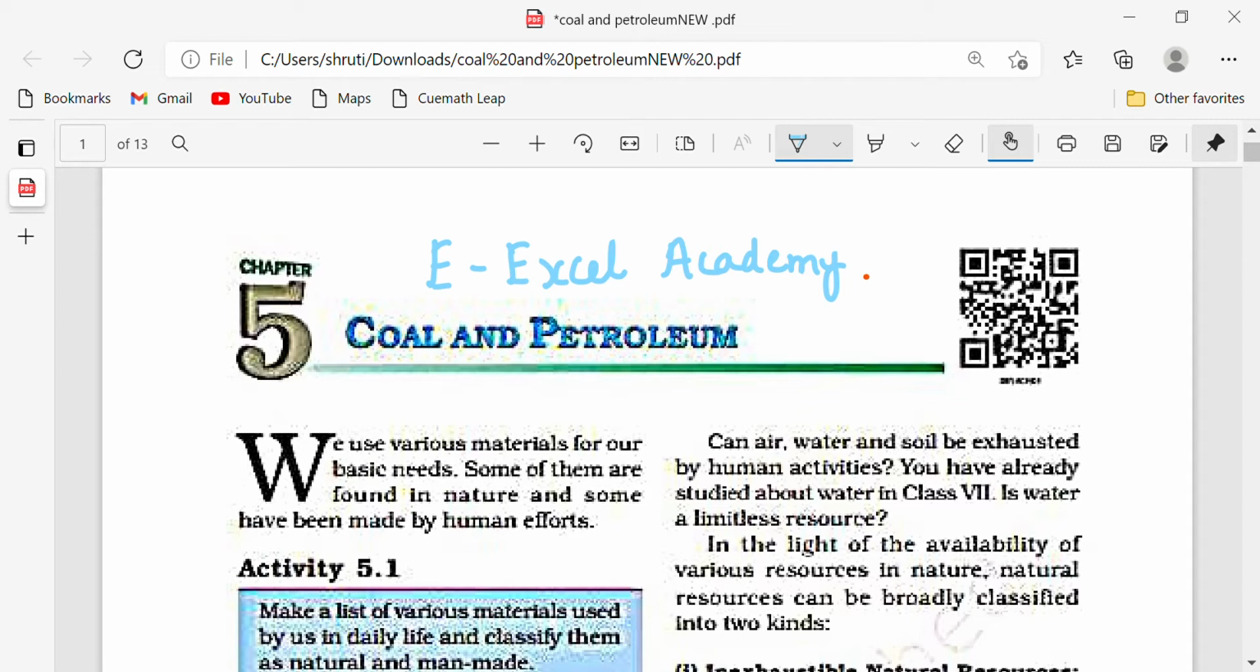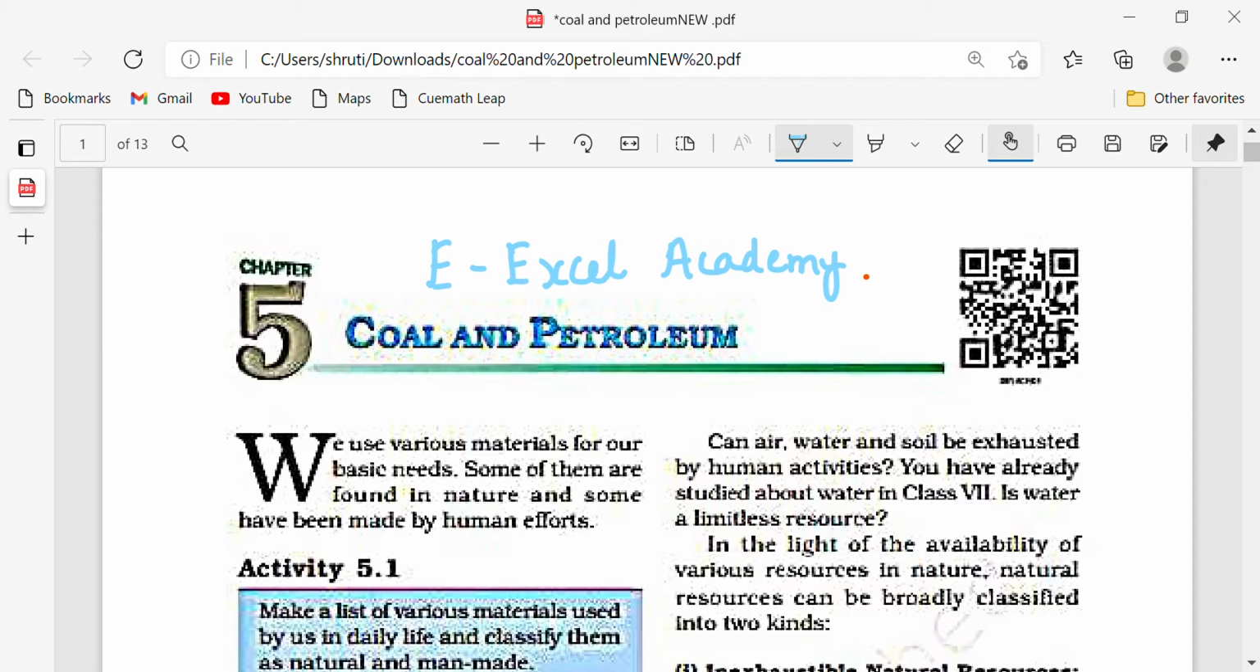So today we are going to do a chapter of class 8, that is coal and petroleum. In this chapter I'll be explaining each and everything word by word, line by line. Also I will give you some important points and tell you what type of questions will come in your exams. And believe me, the questions that I'm going to tell you are surely going to come in your exams. Those are very important questions. So let's start with the chapter.